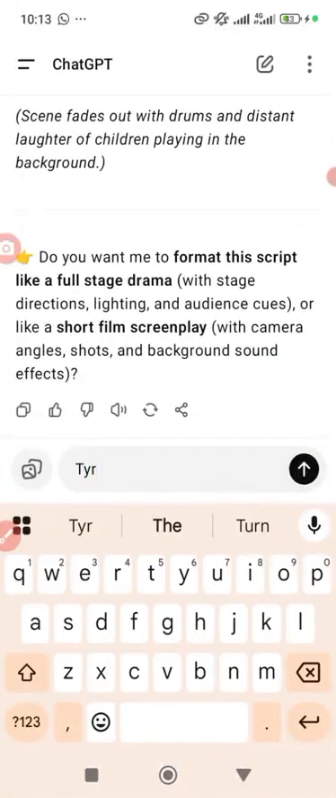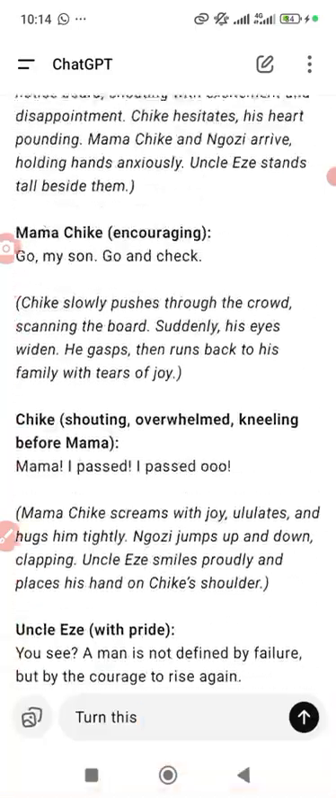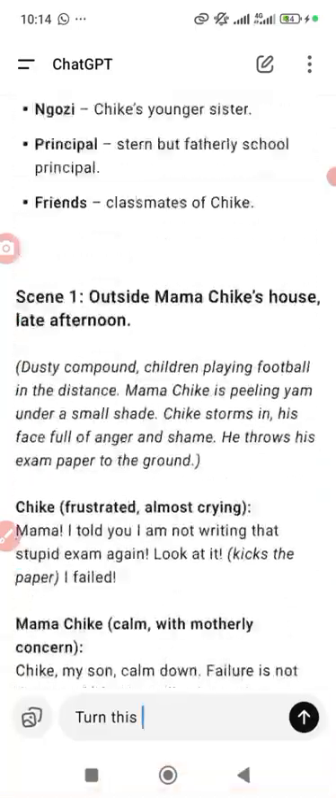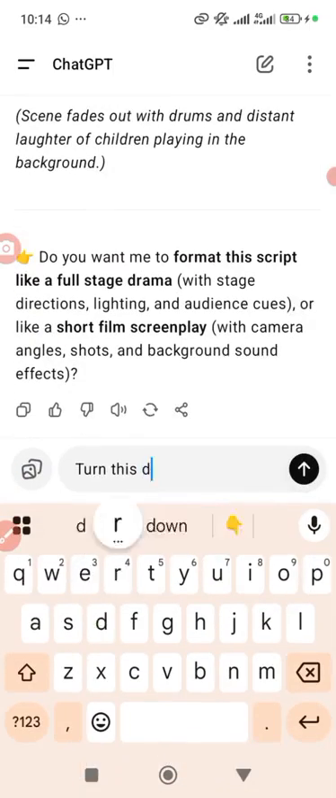You can see it's giving me an option here: do you want me to format this script like a full stage drama? But I want it to turn into a story for those of you that like telling stories, maybe for kids of the age of 5, 6, 7, 8, 9, 10, all those ages that like reading novels or small novels. So I'll just say turn this drama, or this drama we called it from the beginning. It depends on whatever you call it. Let me check the name I gave it here. Okay, I gave it a drama. I'll say turn this drama to